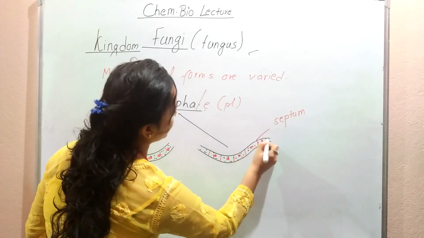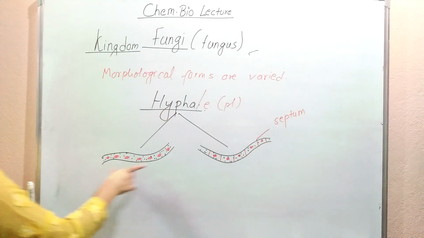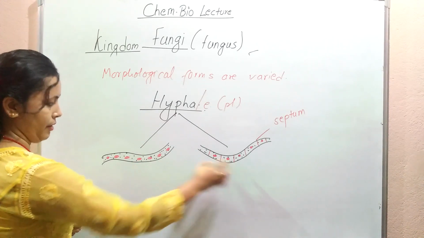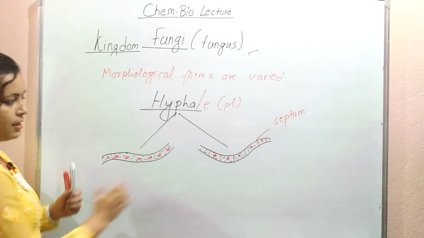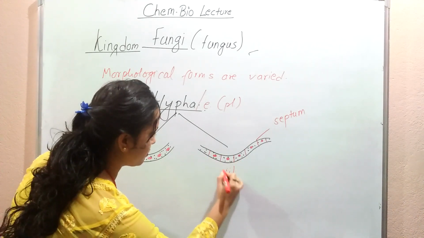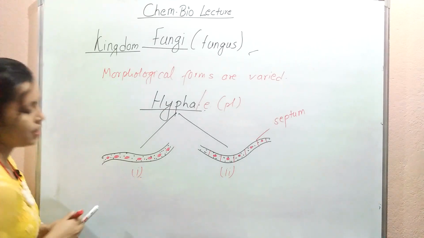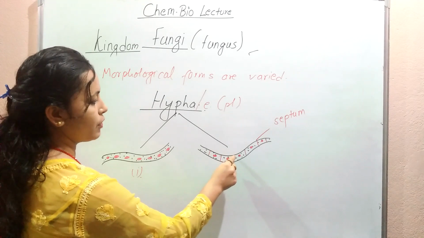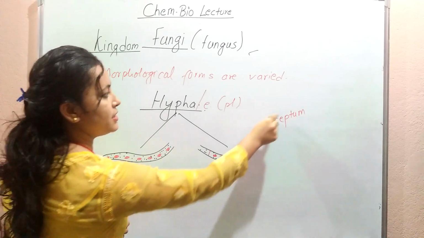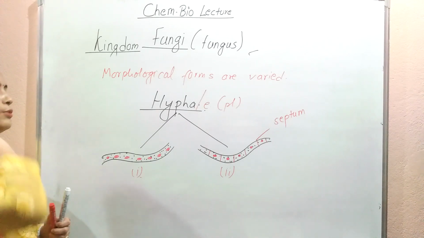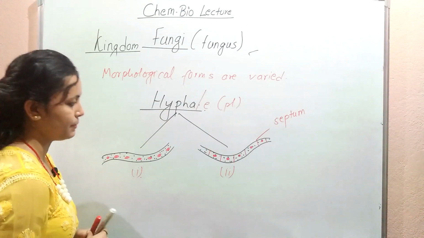Now let's look at these two pictures. Are these two pictures the same? Of course not. Both of them are hypha, and both of them contain the nucleus. This is picture second, and this is picture first. In the second picture, what you are seeing is the presence of cross walls, which I'm representing as a septum, individual septum, and in plural form, septa.